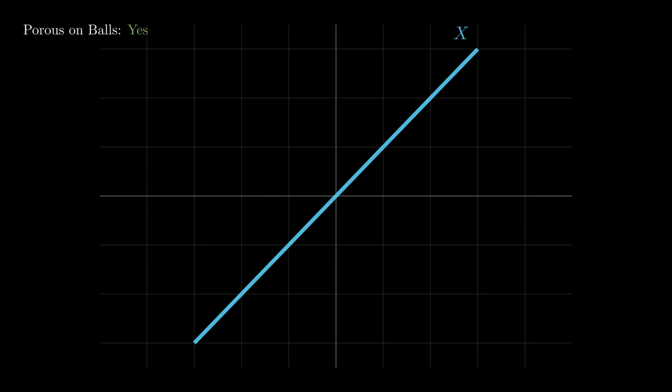Now, let's test for porosity on lines. Does every line segment passing through our set contain a hole? Let's look at a segment, tau, that lies perfectly coincident with our line X. If we scan along this segment, do we find any gaps? Do we find any point that is not part of the set X? No, the line is continuous. The segment is entirely filled by the set. There are no holes. This demonstrates that porosity on balls is too weak for higher dimensions. It allows sets like this line, which are too solid to satisfy the uncertainty principle. We need the stronger porosity on lines condition to rule them out.